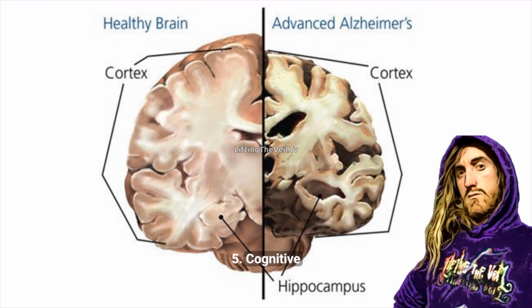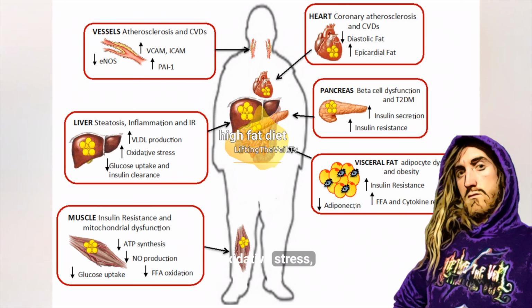5. Cognitive impairment. The pathways described culminate in neurodegeneration, highlighting the detrimental effects of a high-fat diet on brain health. Overall, the image emphasizes how a high-fat diet can negatively affect cognitive function through oxidative stress, inflammation, and insulin resistance.